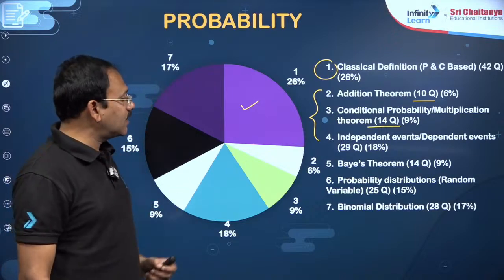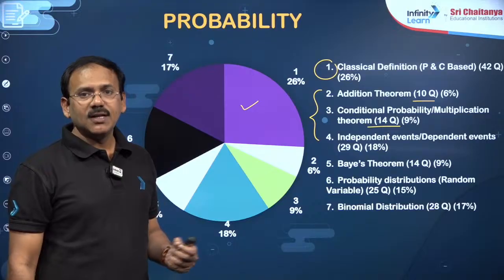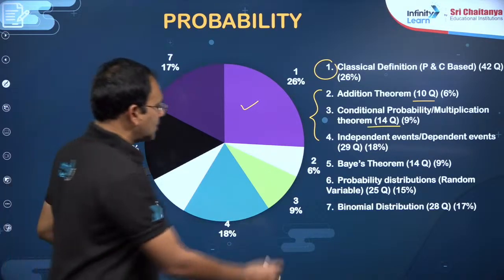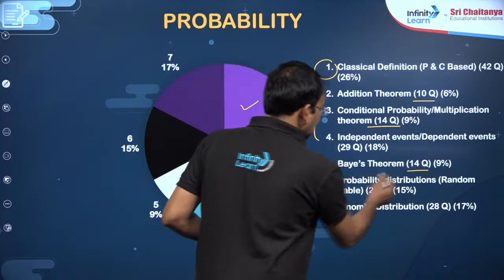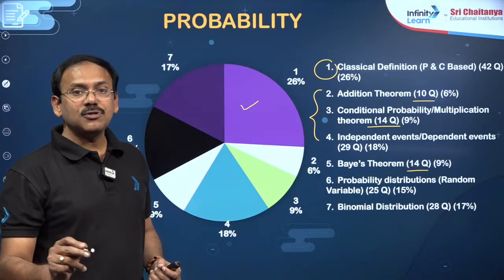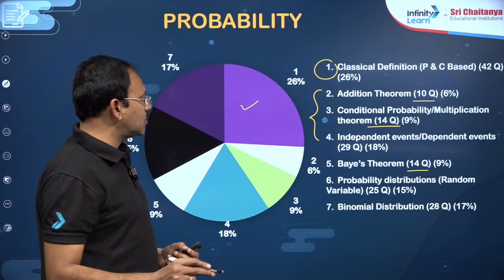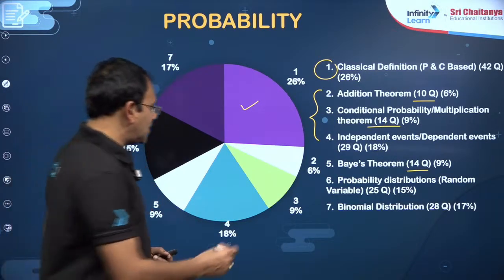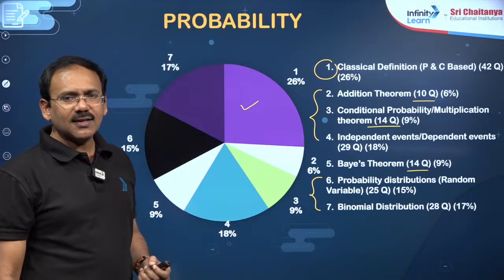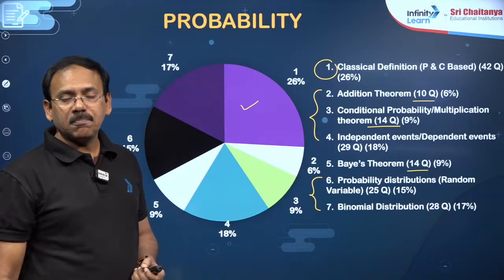The next important topic is Bayes theorem. Total probability theorem and Bayes theorem are almost together, with about 14 questions on this. Then the interesting point is probability distributions at 15%, and binomial distribution at 17%. This is a very easy part. These two together are almost 32%.